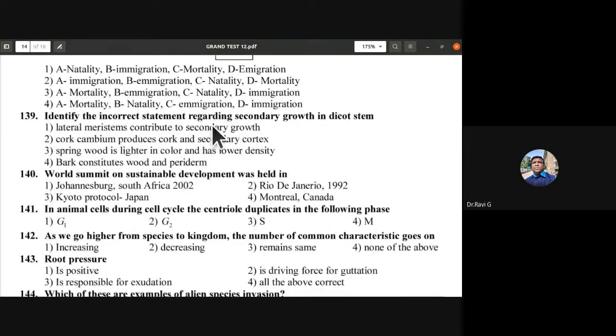Identify the incorrect statement regarding secondary growth in dicot stem. Lateral meristems contribute to secondary growth. Cork cambium produces cork and secondary cortex. Springwood is lighter in color and has lower density. Bark constitutes wood and periderm. 139: the incorrect statement is going to be D. Bark doesn't consist of wood; it is periderm and includes the phloem. So the fourth one is the incorrect statement.